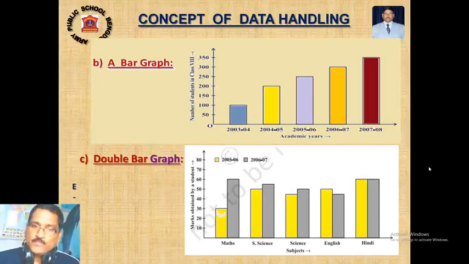Then we need the help of a double bar graph. Say here are the marks obtained by students in the year 2005-2006 and 2006-2007, or you can consider them as unit test 1 and unit test 2. So yellow color represents unit test 1 and the green color represents unit test 2.